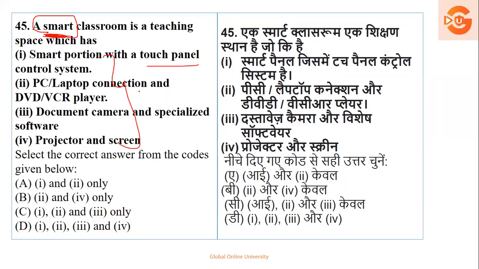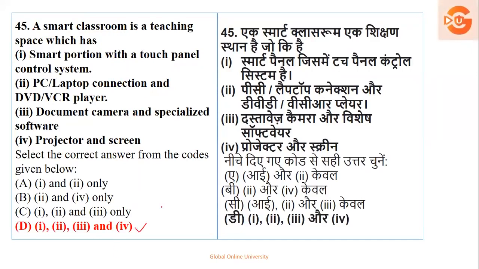Obviously, touch panel, laptop connection, camera, projectors. These are all the tools which will be required for a smart classroom. So option number D, which consists of all the options, will be your right answer.